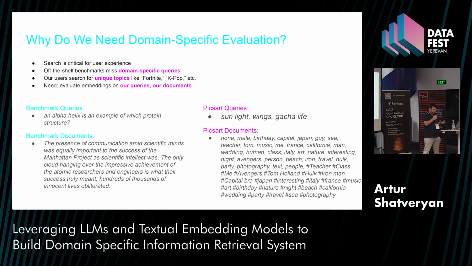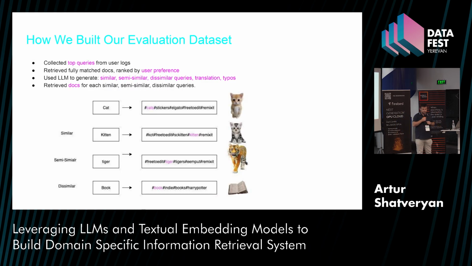For example, their query can be a whole question. In our case, it's just a word of 2 or 3 words, which have nothing in common. And also their document can be a whole paragraph, while in our case, it's just a bunch of words, tags, somehow related to each other. So that's a problem: the embedding models are evaluated on external data that is not similar to our case. So what to do? We need to create our internal dataset to evaluate these models.